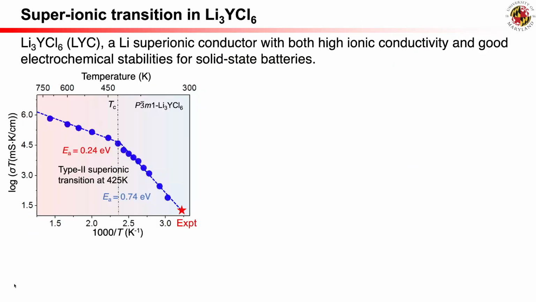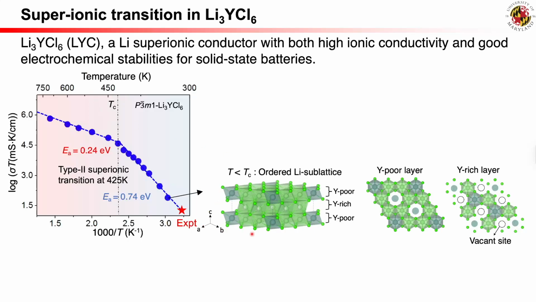In this work, we study the super-ionic transition in lithium yttrium chloride, LYC, a promising lithium super-ionic conductor. LYC has a hexagonal close-packed chloride framework. The structure consists of alternating yttrium-rich and yttrium-poor layers, where yttrium and lithium ions primarily occupy octahedral sites. We conduct MD simulations using deep potential and obtain room temperature ionic conductivity in agreement with experiments.